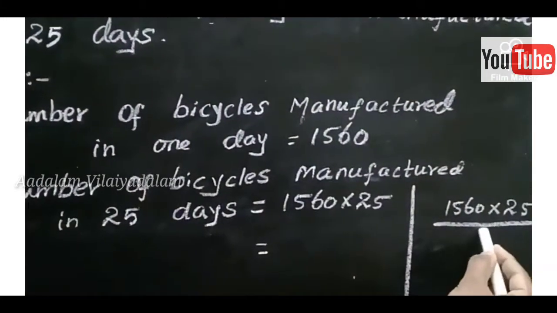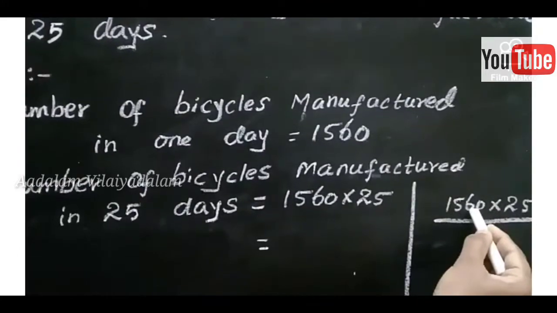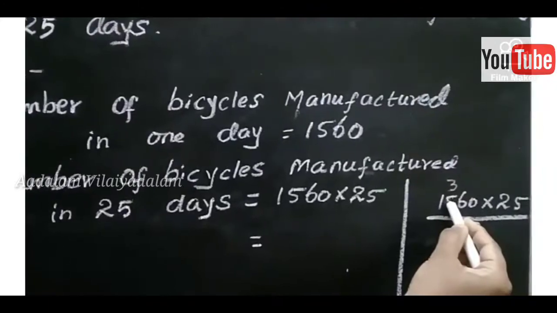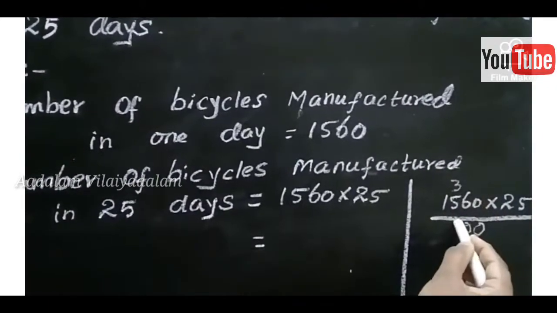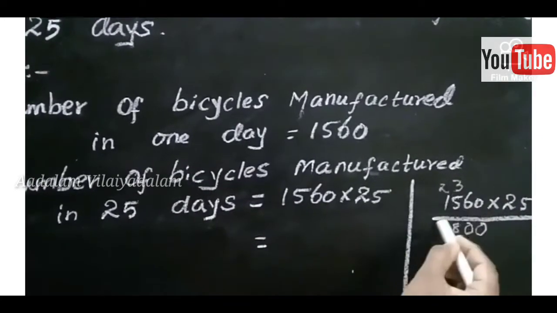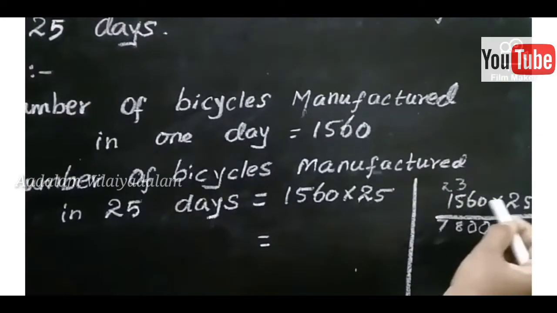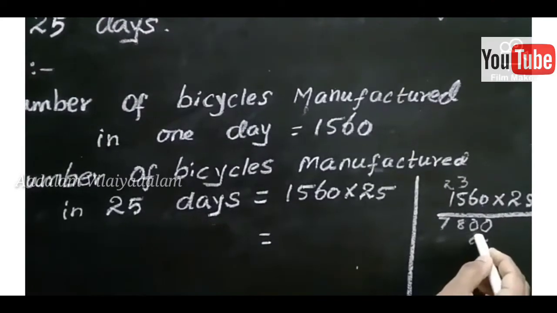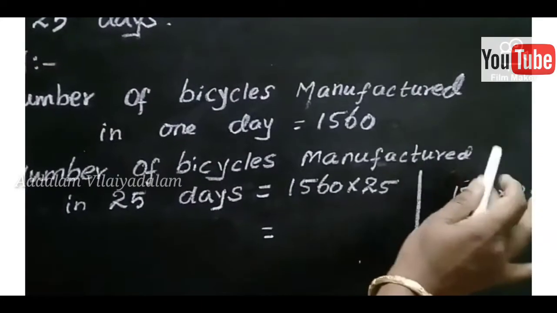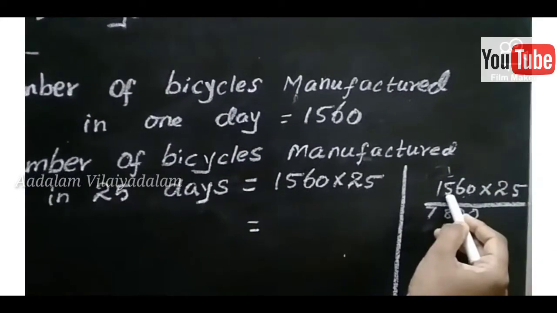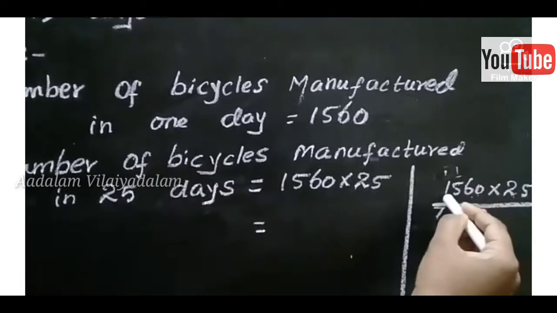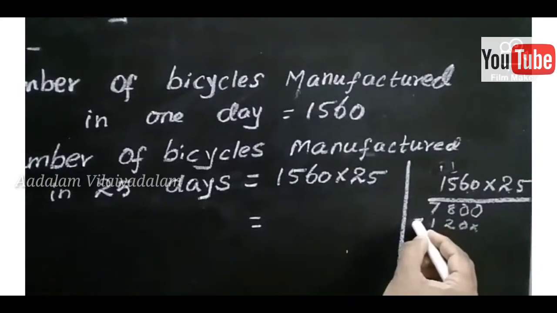5 into 0, 0. 5 6s are 30. Carrying 3 here. 5 5s are 25. 25 plus 3, 28. Carrying 2. 5 1s are 5. 5 plus 2, 7. So next one. 2 into 0, 0. 2 6s are 12. So balance 1. Again 2 5s are 10. 10 plus 1, 11. Balance 1. 2 1s are 2. 2 plus 1, 3.